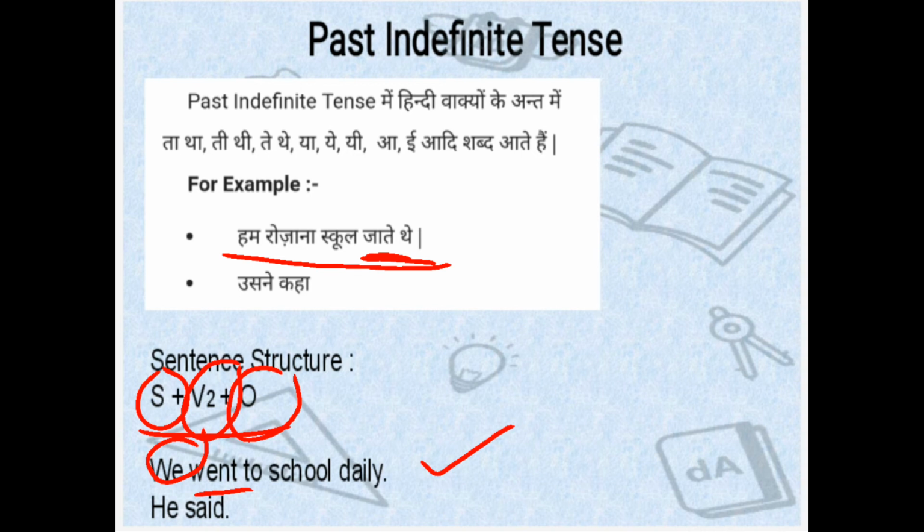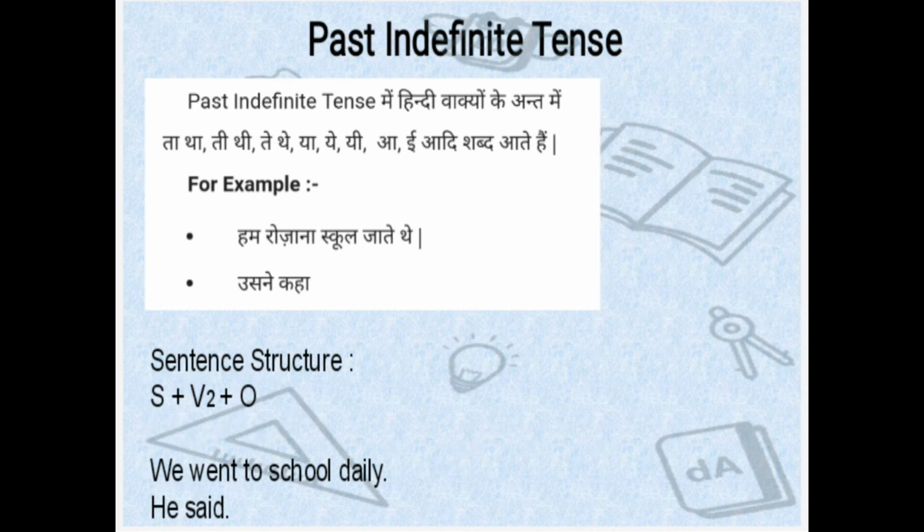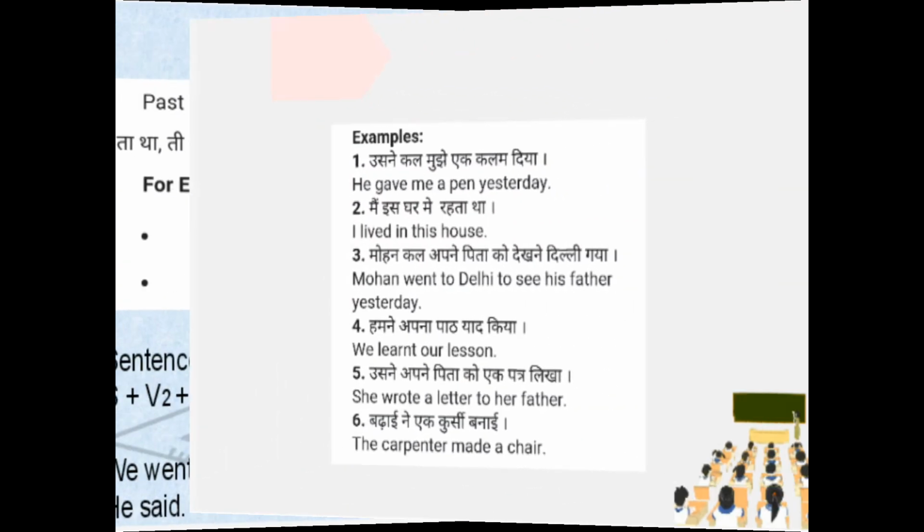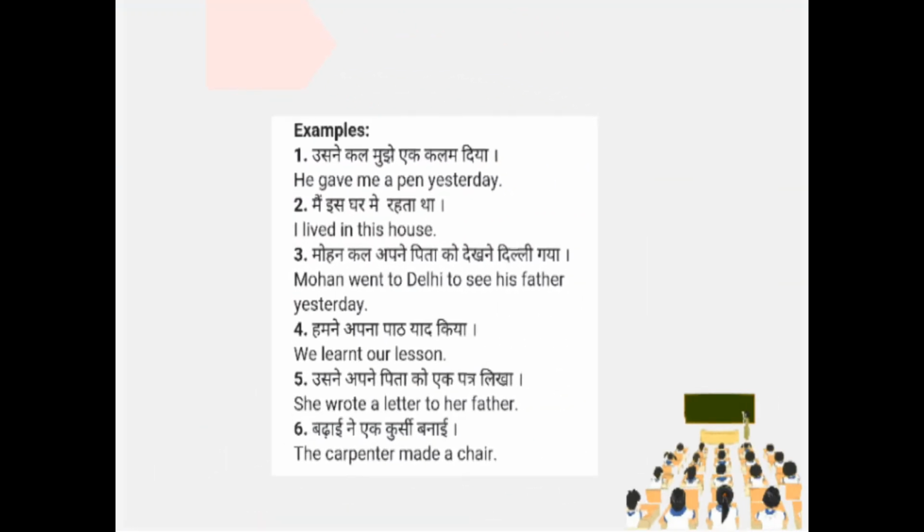Sentence would be, we went to school daily. These are some examples of past indefinite tense which you can practice.